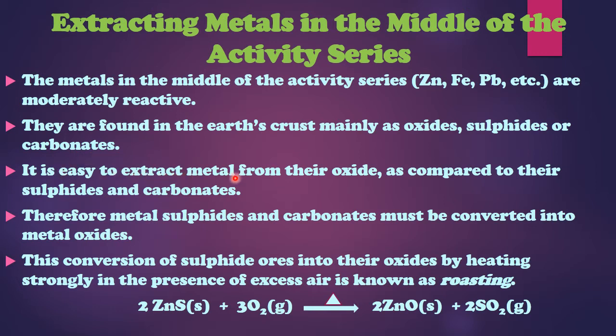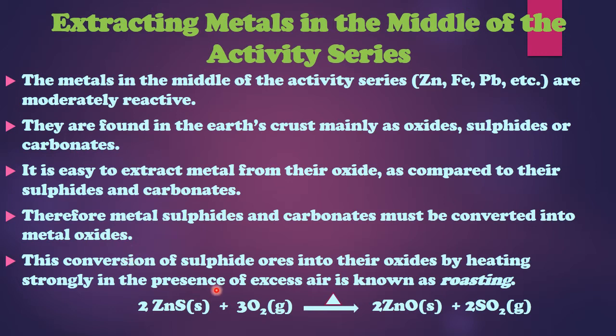It is easy to extract a metal from its oxide as compared to its sulfide and carbonate. So this you need to remember. If a metal is present in the form of a sulfide or carbonate, we need to use some extra steps, whereas if it is present as an oxide, it's easier to extract. Therefore, metal sulfides and metal carbonates must be converted to metal oxide. Then we remove that oxygen, and we get the pure metal.